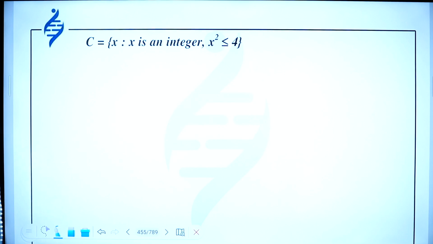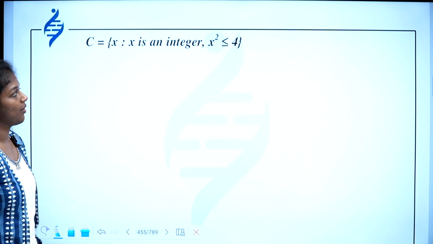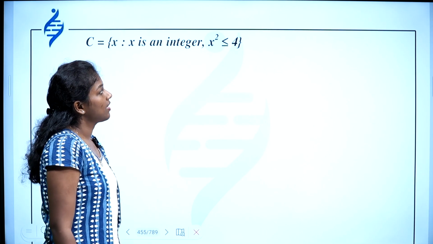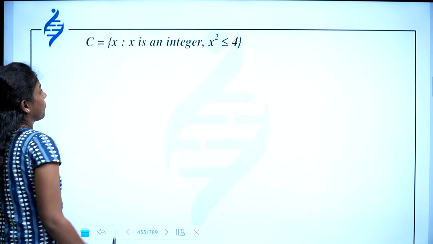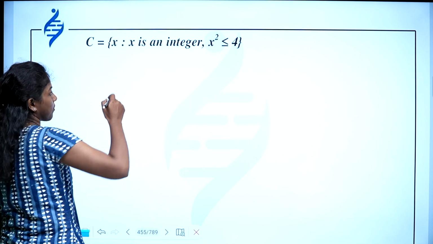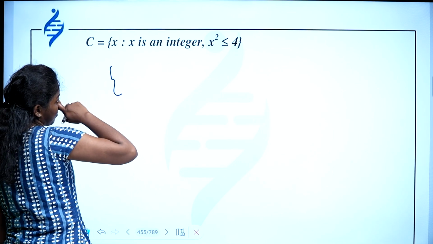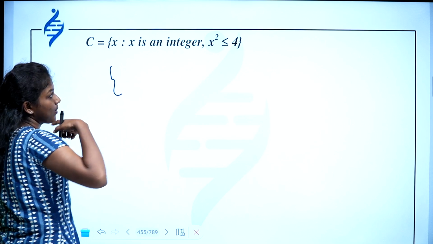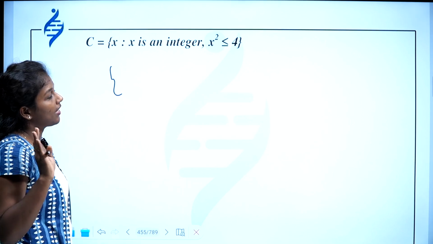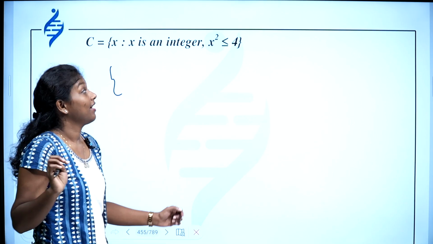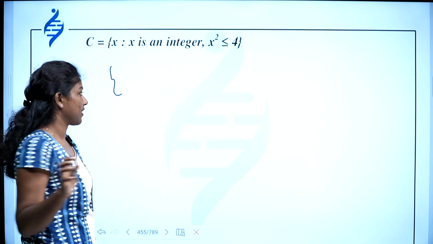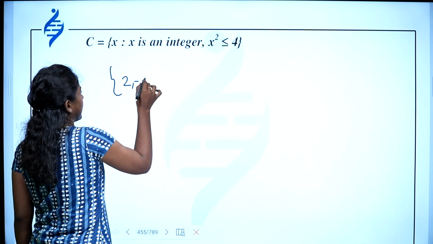Then x such that x is an integer, comma, x square less than or equal to 4. So you have to find those numbers whose square is less than or equal to 4, and it should be an integer also. So you can write 2 square. 2 square is obviously equal to 4, so 2 will be there, and minus 2 will be there. So I can write 2, comma, minus 2.